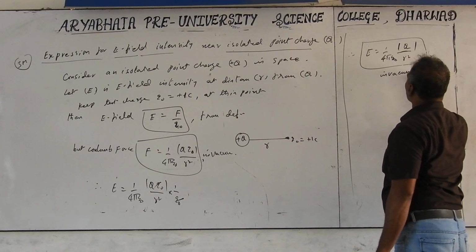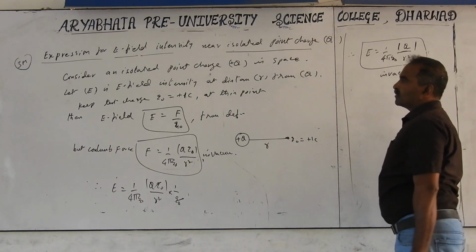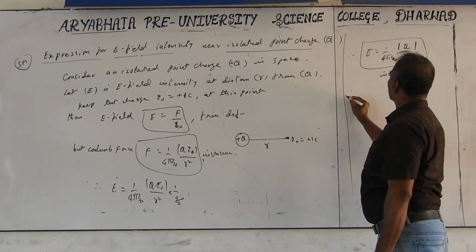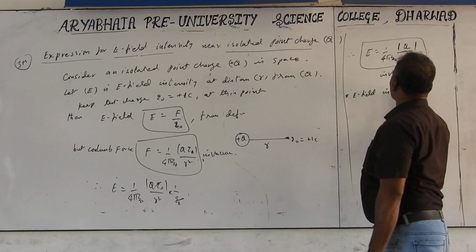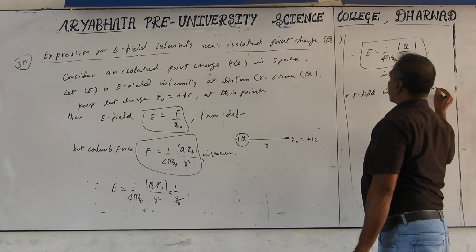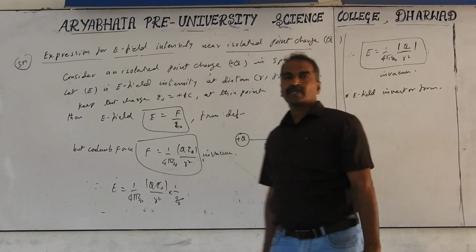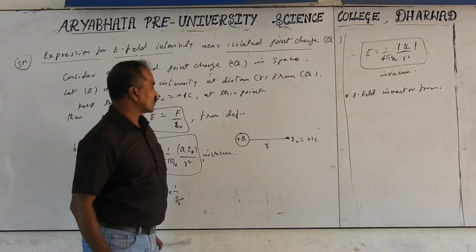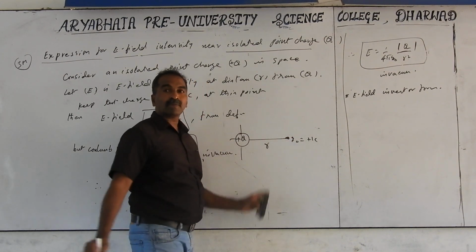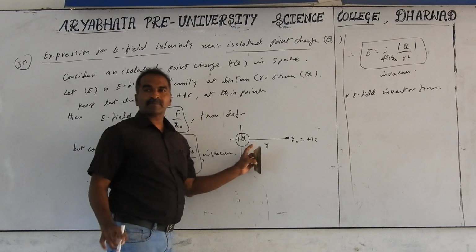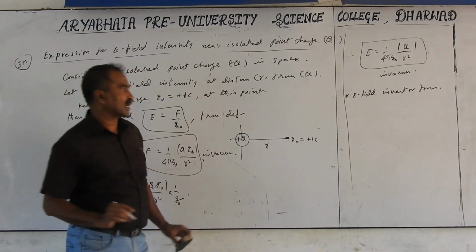This is in vacuum. In vector form also they generally ask for electric field in vector form. If you take the vector form, we have to imagine that capital Q is at the origin. Then this R becomes R bar, and the unit vector R cap is in the direction of R bar.